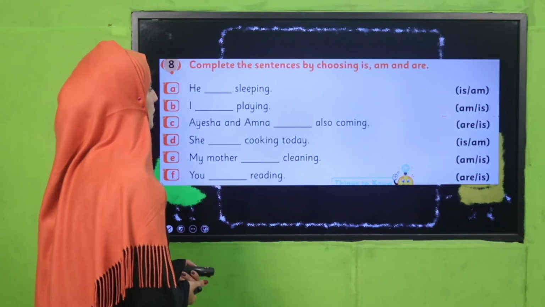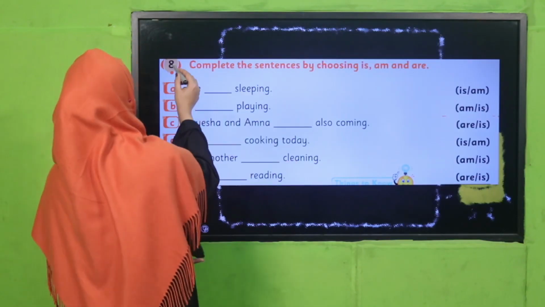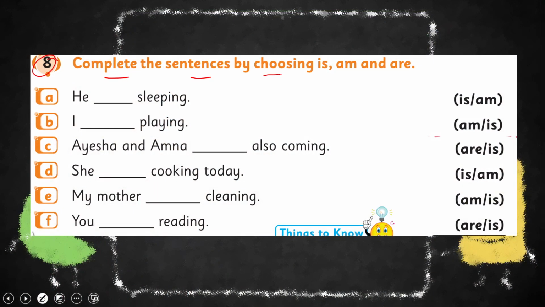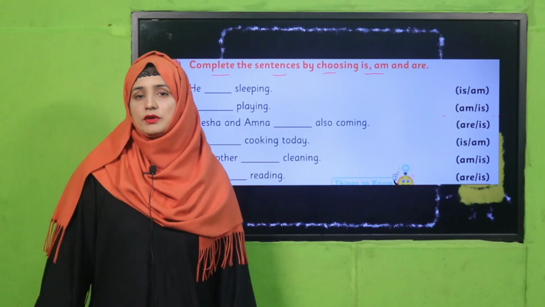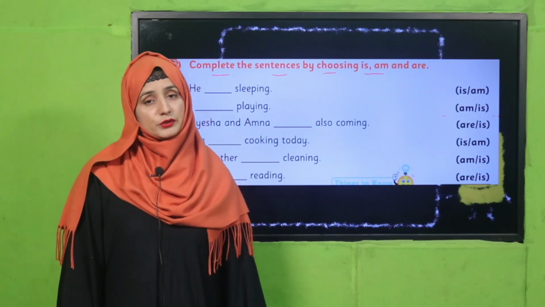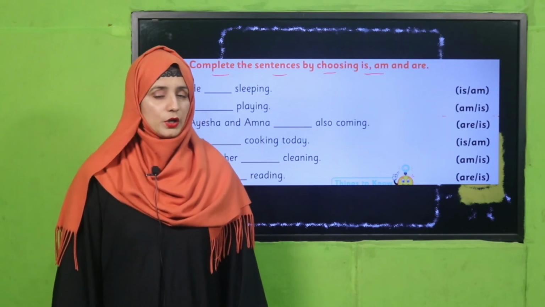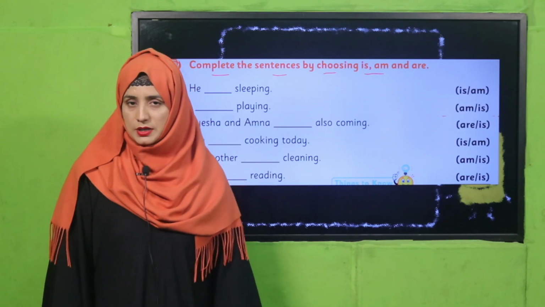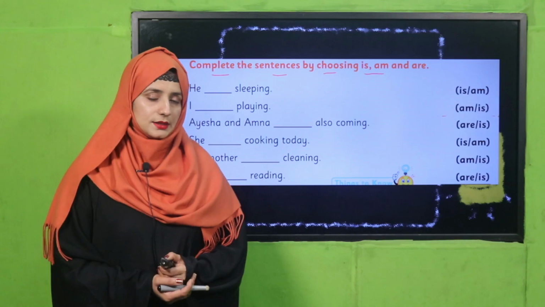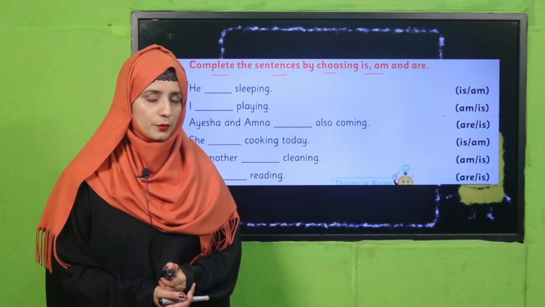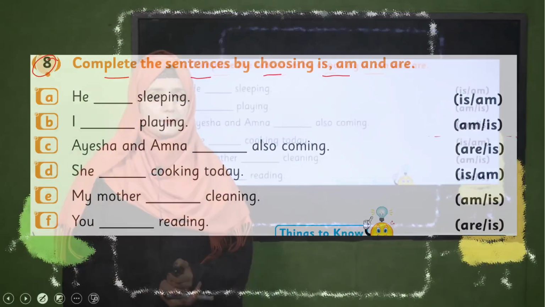Good job. Welcome back. So my dear students, on question number 8, you have to complete the sentences by using is, am, and are. Now I hope you are able to recognize and identify where we have to use is and where we have to use are and am. So this is an activity in your book, and this is an individual activity you have to perform in your class. So pause the video and perform this activity in your books.